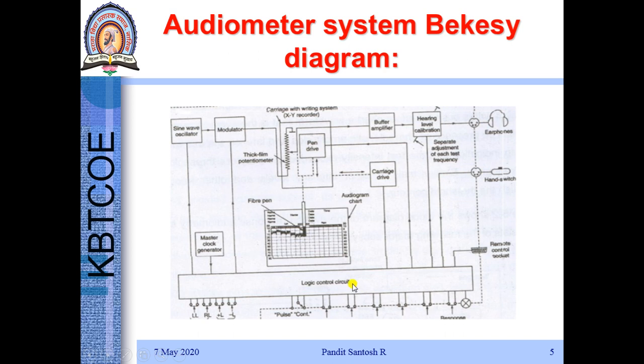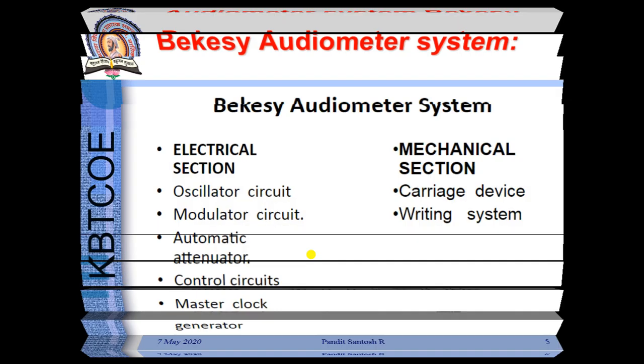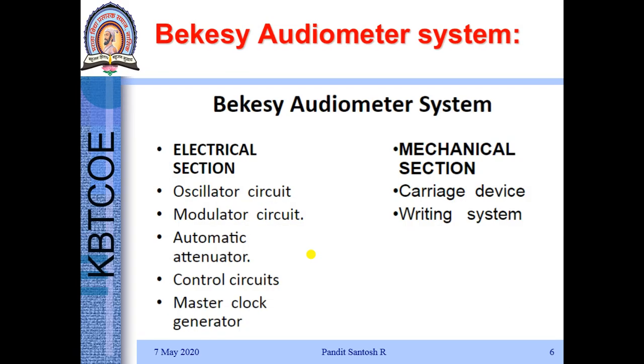The moment the hand switch is pressed, it goes into the microcontroller. Then through a carriage system, the pen drive mechanism operates and the pen marks at what particular dB, for that particular frequency, the patient has heard the tone. That indicates the hearing loss. Then the sine wave frequency is increased. Again the same mechanism is repeated. So this diagram gives the pictorial representation of the automatic Békésy system.